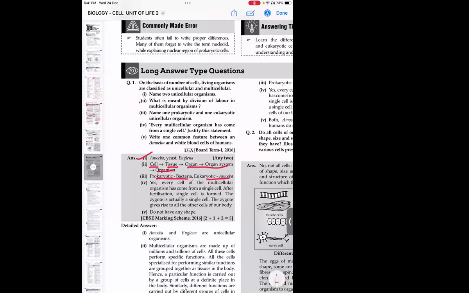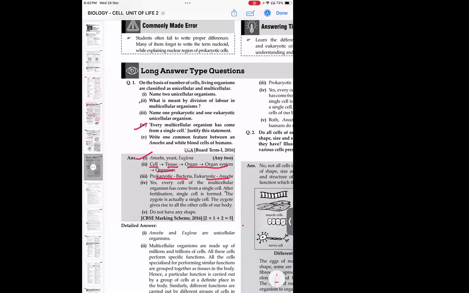Question number 4, every multicellular organism has come from a single cell. Justify this statement. So yes, this is true. Whatever the multicellular organism, if I take myself as an example, as a person, I have come from a single cell only. In my mother's body, that single cell divided and gave rise to the multicellular organism. So yes, every multicellular organism has come from a single cell.